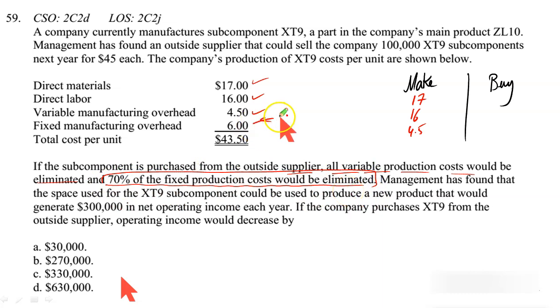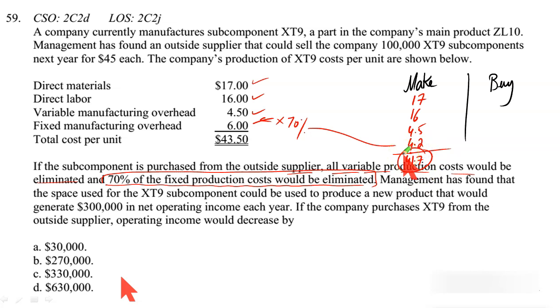So out of the $6, 70% is avoidable, which you can write as $6 times 70%, 4.2. This is avoidable. So this is the relevant cost of manufacturing: 17 plus 16 for material and labor, plus 4.5 for variable overhead, plus 4.2 avoidable fixed cost. It gives me a total of $41.7. This is the relevant cost of manufacturing.